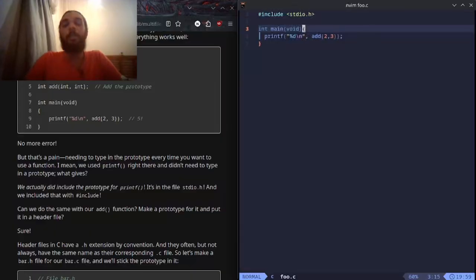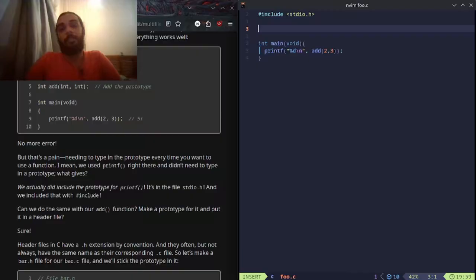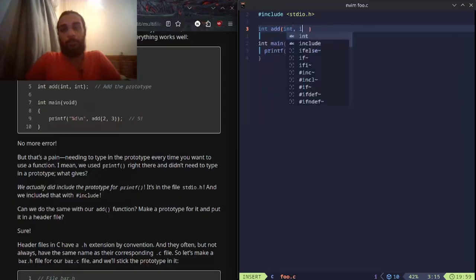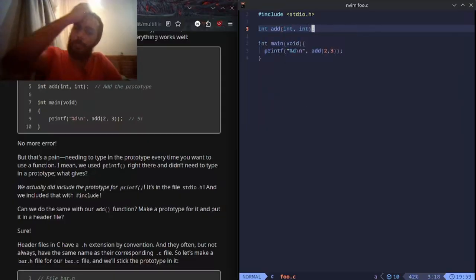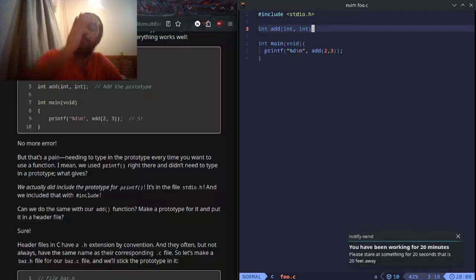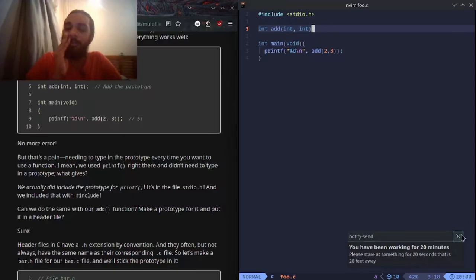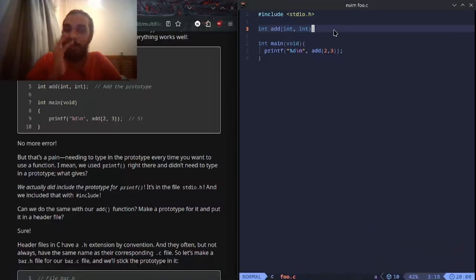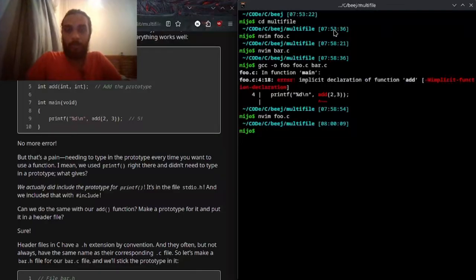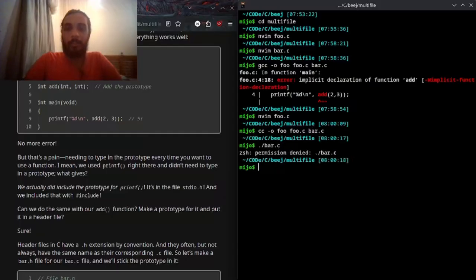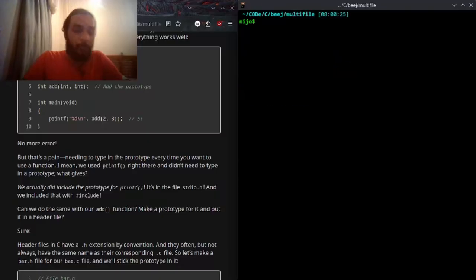Oh, yeah, that makes sense. So one way to rectify that error is to do this, obviously the add prototype. You don't have to write the parameter names. I always thought you had to do that. Yeah. So yeah, -o foo.c and bar.c. There you go. But that's a pain.